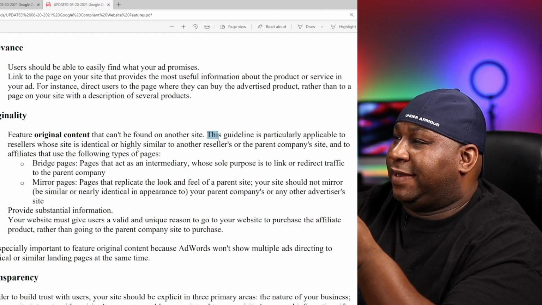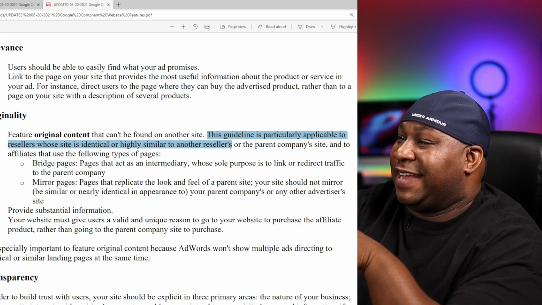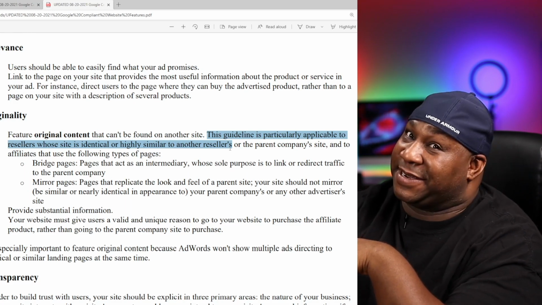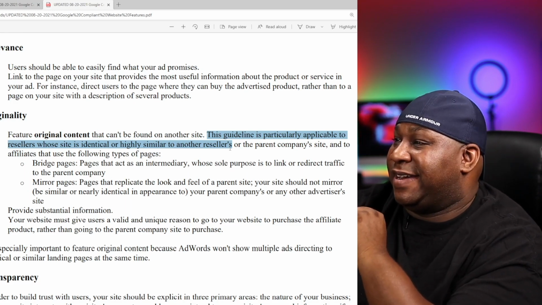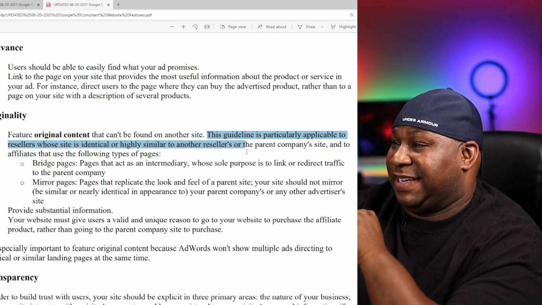Look at this. It quite literally reads, this guideline is particularly applicable to resellers whose site is identical or highly similar to another reseller's or the parent company website, or to affiliates that use the following types of pages. So right there, the advice on taking the parent company site and trying to copy it, trying to make it look similar to what's already being offered, is already putting you in a bad situation with Google. At some point, the Google bot is going to scan your content and compare it to the parent company's website and see that it's highly similar, and they're going to strike down your content or your video.